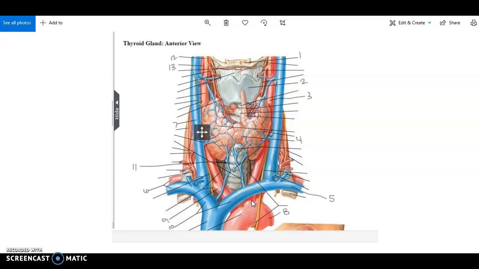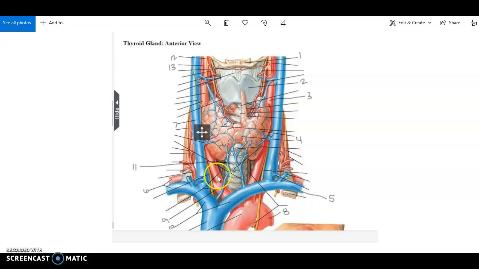And to the left of the left common carotid artery is the left subclavian artery. It's hard to see. It is posterior to the vein, and it is going to course superior and then laterally, just posterior to the left subclavian vein, just the left subclavian artery.